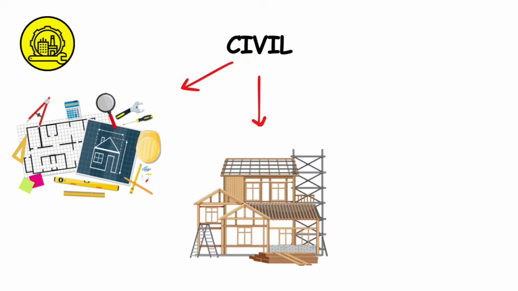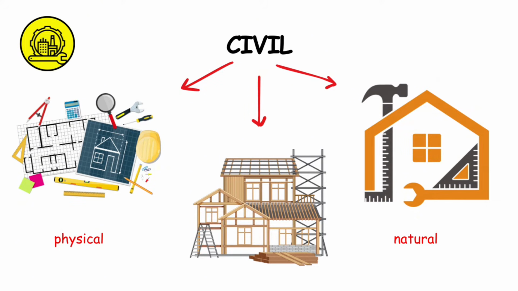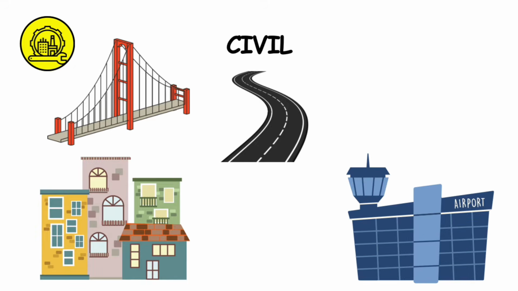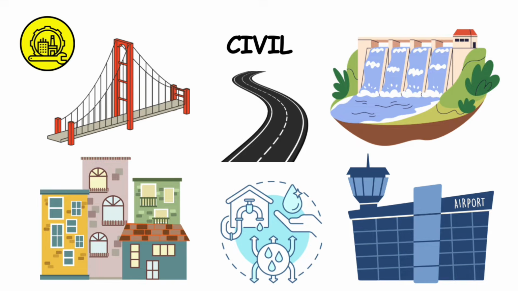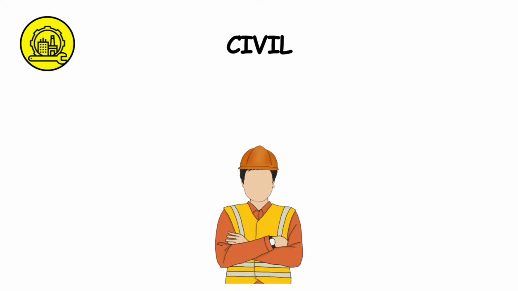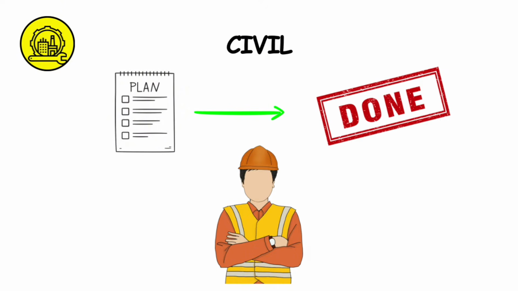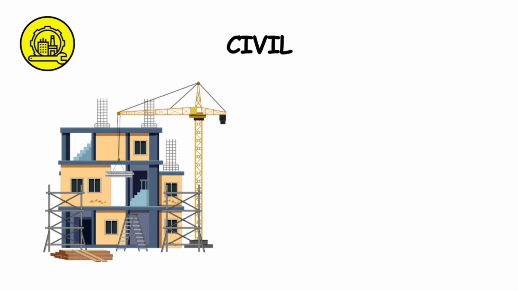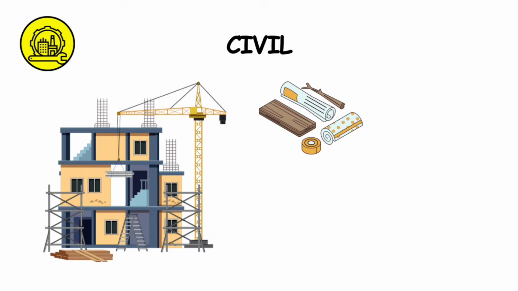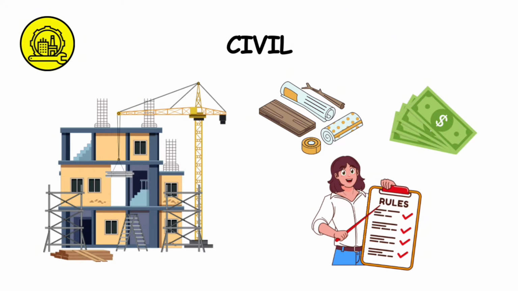Civil engineering. Civil engineering deals with the design, construction, and maintenance of physical and natural-built environments. This encompasses a wide range of infrastructure projects, including buildings, roads, bridges, airports, dams, and water supply systems. Civil engineers work on projects from the initial planning stages to their completion, ensuring that structures are safe, sustainable, and meet the needs of communities. They consider factors like materials, environmental impact, cost, and regulations to create functional and resilient infrastructure.